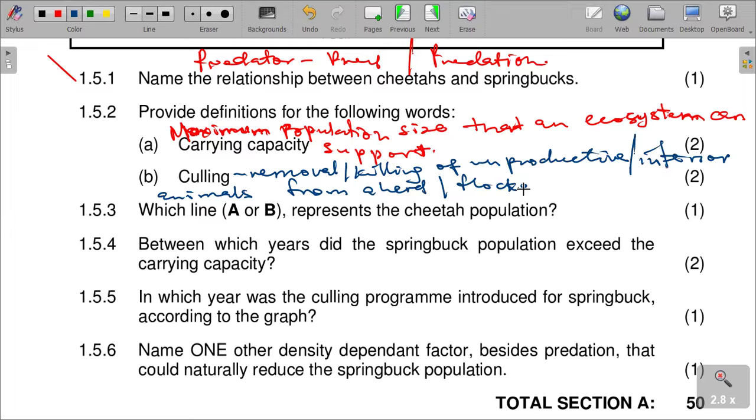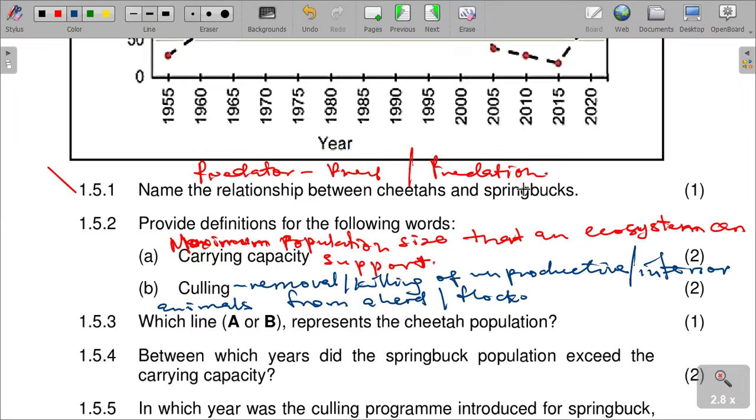That is called culling. And then, between which years did the springbok population exceed the carrying capacity? Which line represents the cheetah population? First question: which line represents the cheetah population?